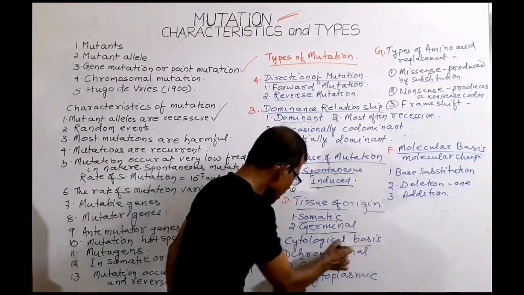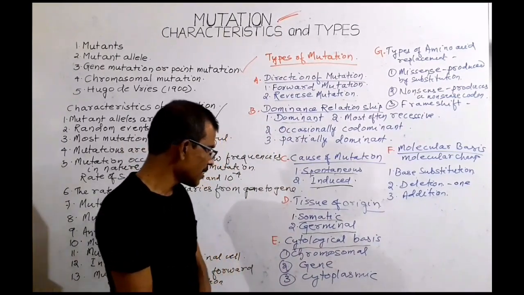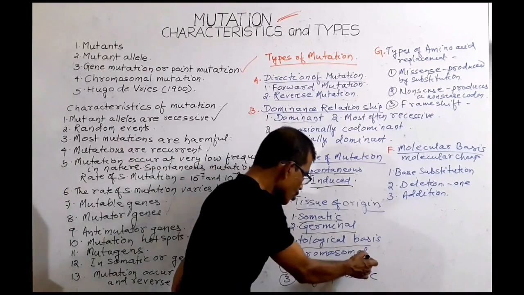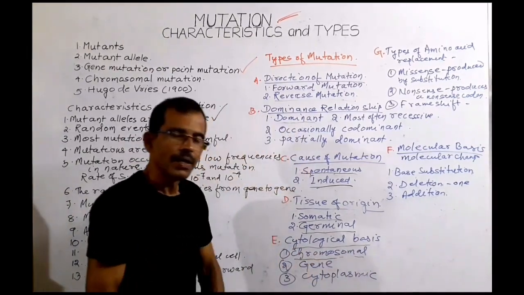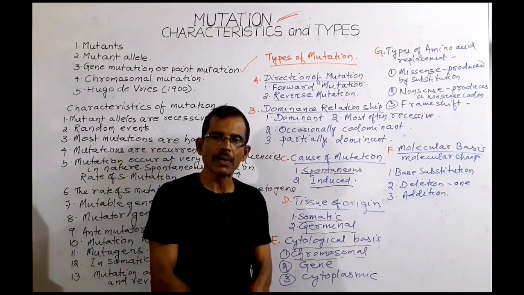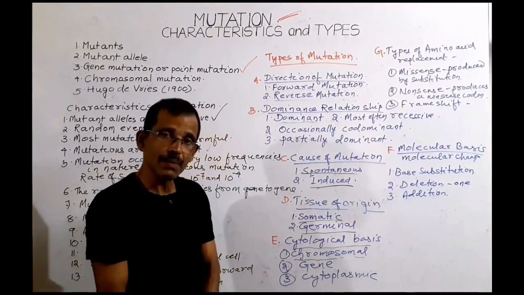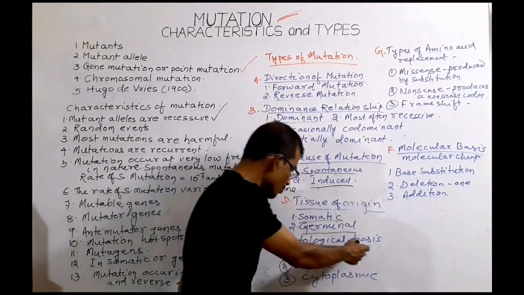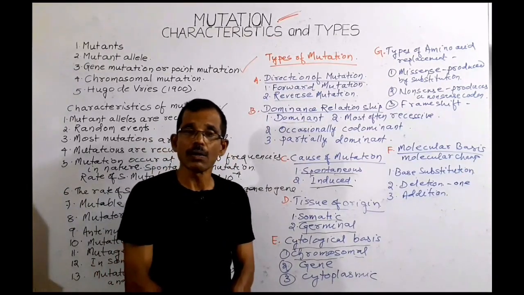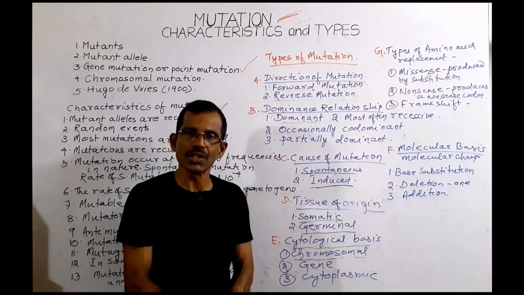On cytological basis, mutations can also be classified into three different classes. One is chromosomal mutation. In chromosomal mutation, there is a change in the number and structure of chromosome. Similarly, mutation can also occur due to a change in the base sequence of a gene.